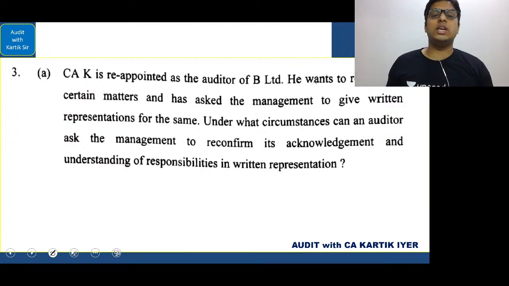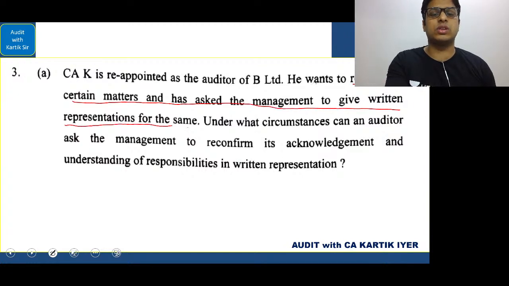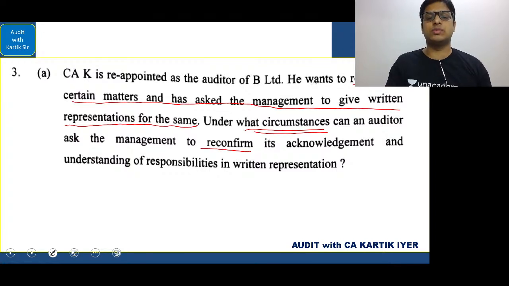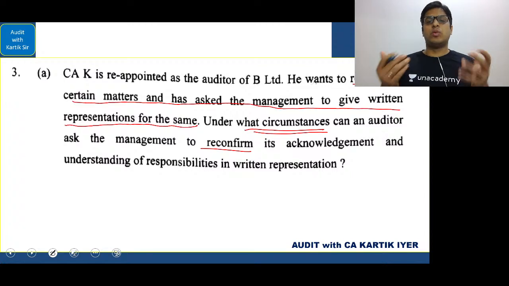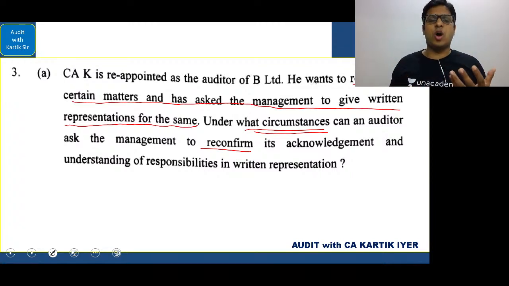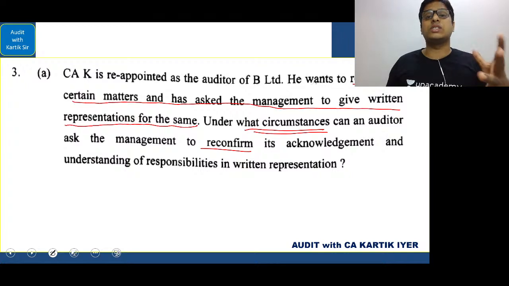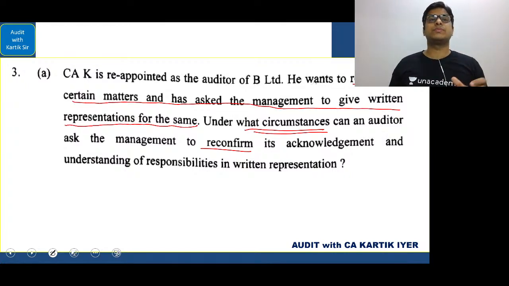He wants to reconfirm certain matters and he has asked the management to give written representation for the same. Under what circumstances can the auditor ask the management to reconfirm its acknowledgement and understanding of responsibilities in written representation? As you know, boys and girls, written representation is a very common way of obtaining some evidence. Okay, I will not say entire sufficient appropriate audit evidence, but some evidence.